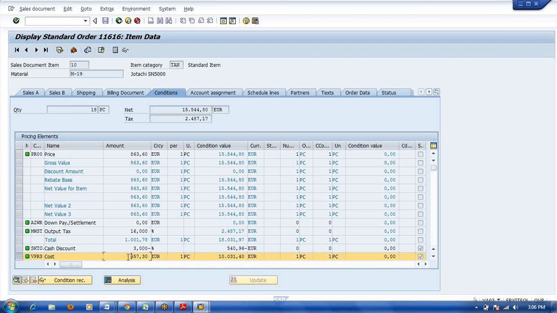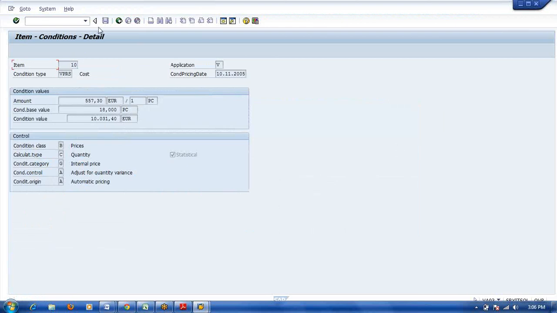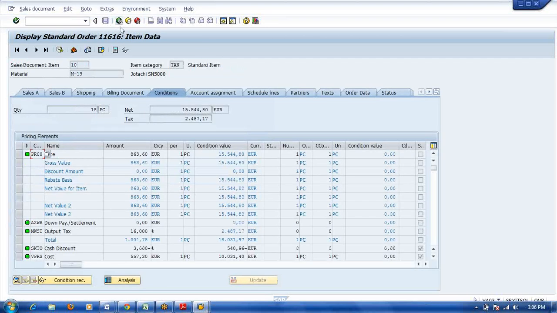How does this amount get picked? Through the material master. This is the VPRS condition type; it will read the material master. In the material master, whatever value is there, that value it will pick. Not this one. Okay, we will open one more session.